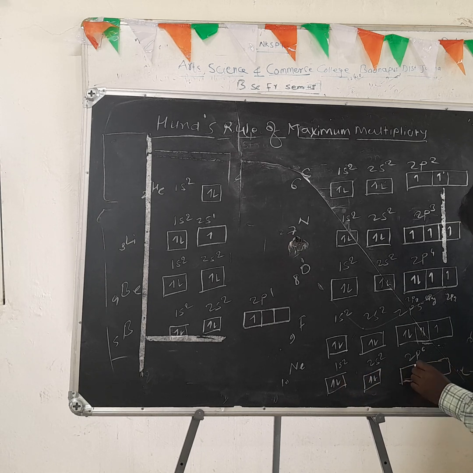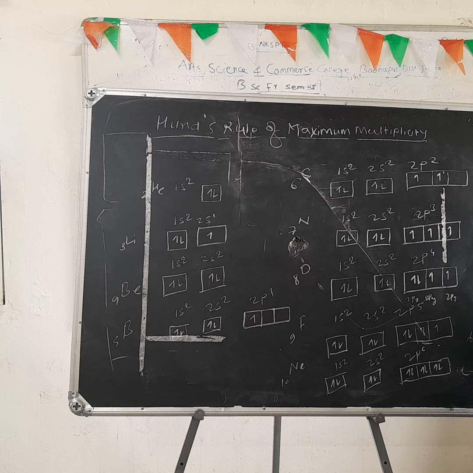Then in the 2p subset, firstly one electron is added in each, 3 electrons. Here in the p subset, 6 electrons are present, and another 3 electrons are added with opposite spin, and this 2p subset is completely filled.